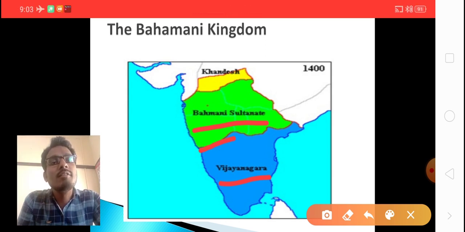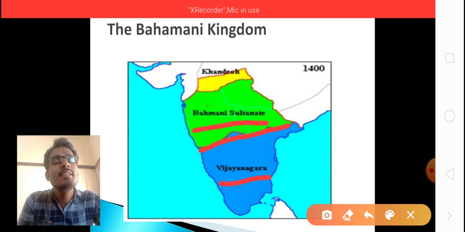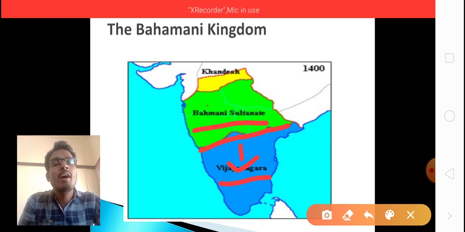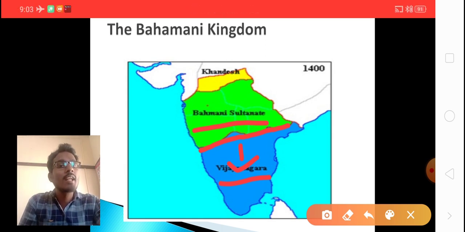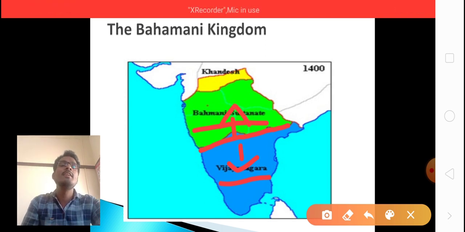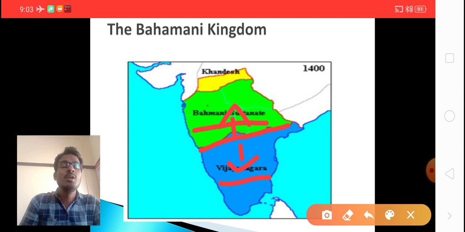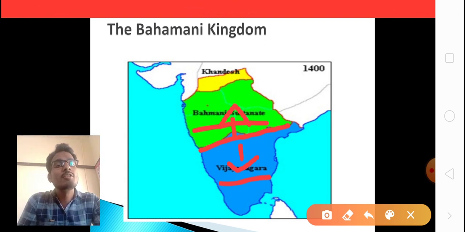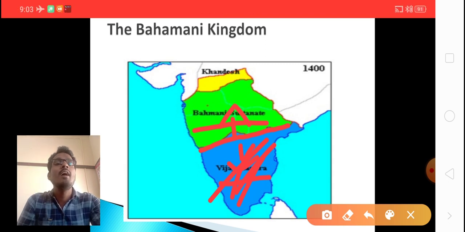Consider this as the Krishna river or Tungabhadra river. The south side of the Krishna river is the Vijayanagara Empire, and the north side of the Krishna river is the Bahmani sultans. The entire southern part was captured by the Vijayanagara people, and all this place was captured by the Bahmani dynasty.